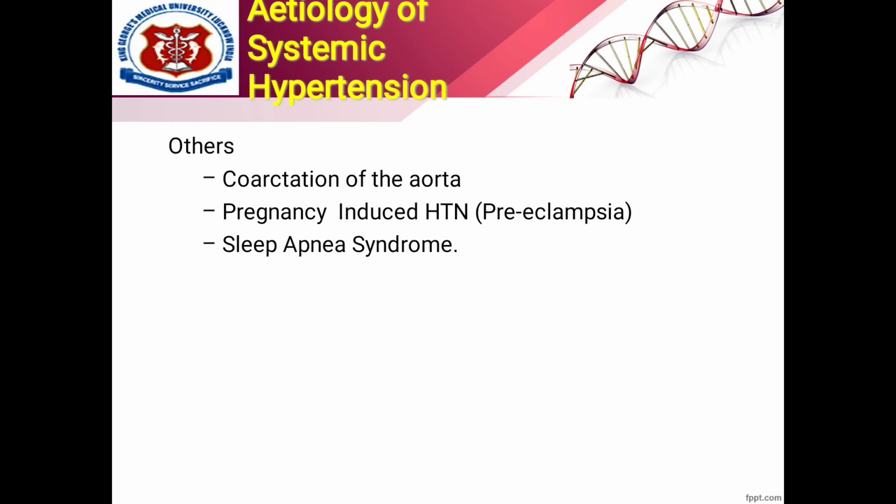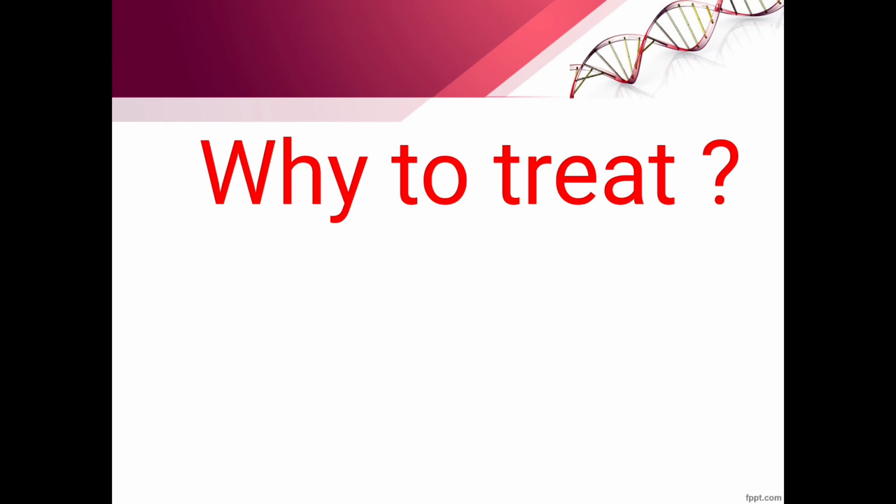Now, some others, we have coarctation of the aorta, pregnancy-induced HTN, pre-eclampsia, and sleep apnea syndrome.